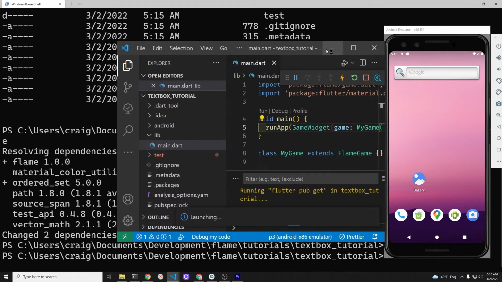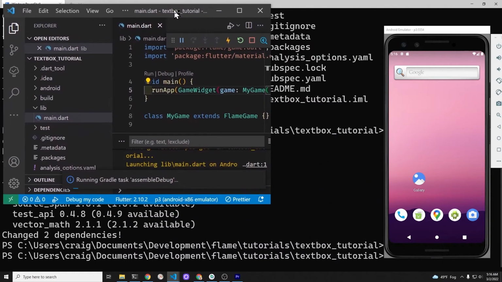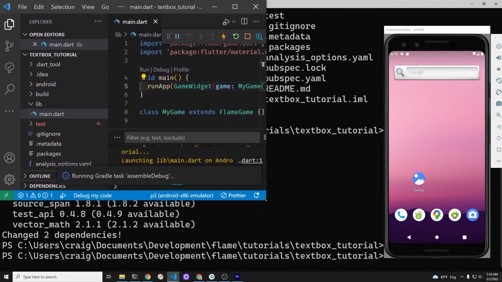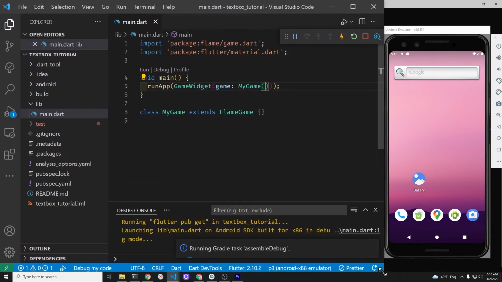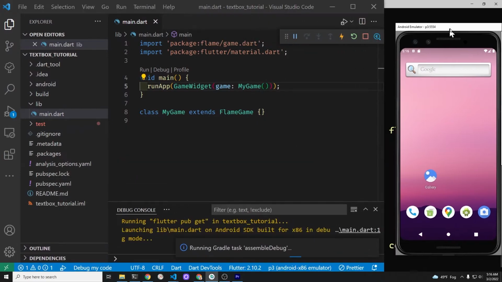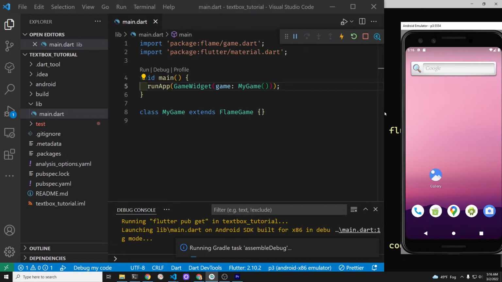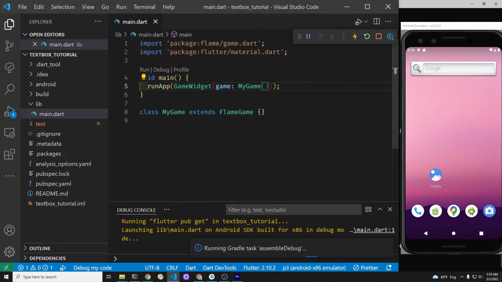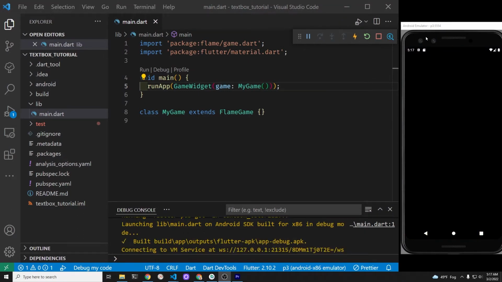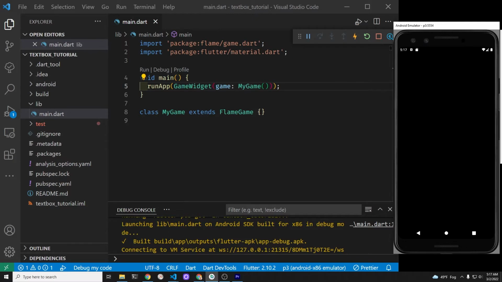So that's the entirety of the challenge right here, just these lines, and you'll get a completely black screen. I think it's a good step to test your project on a regular basis. Okay, congratulations.